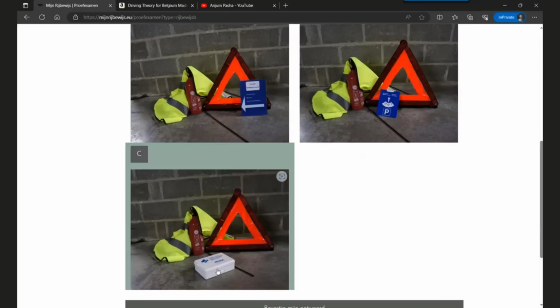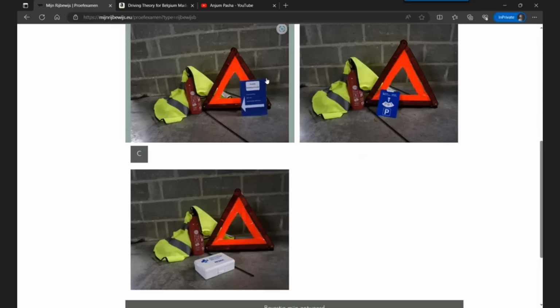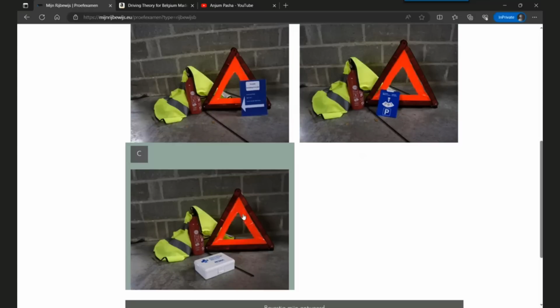What is additional? First aid kit. This is some document here, and this is the parking card. But a first aid kit is mandatory in a car. So what is mandatory in the car is first aid kit, a warning triangle, an extinguisher, and a reflective jacket. So this is the correct answer.